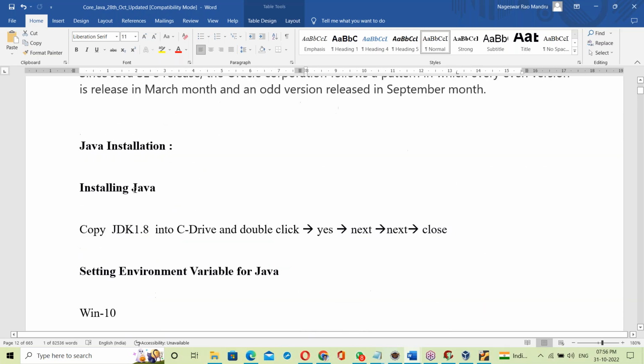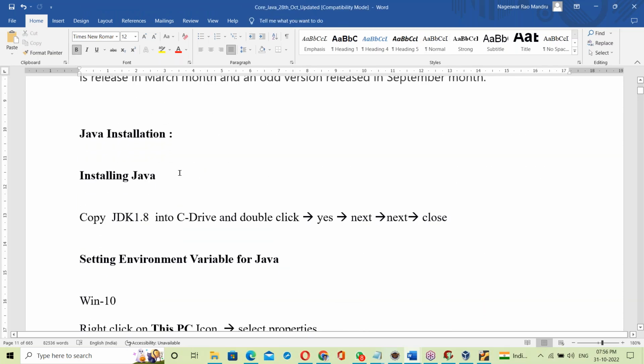All the introduction is completed. Next, installing Java. This topic we continue tomorrow. If anyone is pending with the drive access, today night I'll give the drive access. I'll talk to the online team and, as per their information, I'll give the drive access. Tomorrow we go for installation.